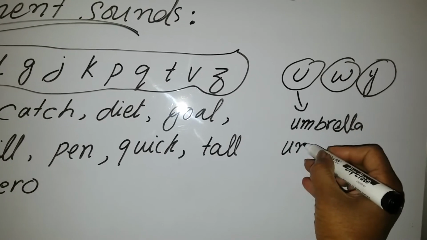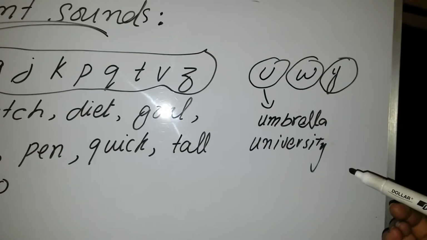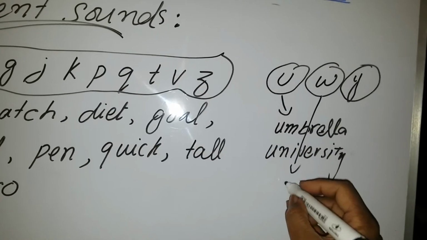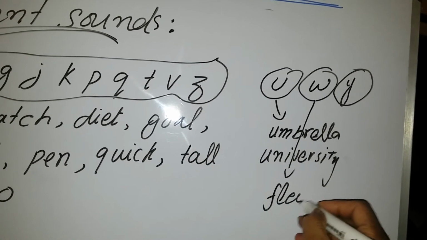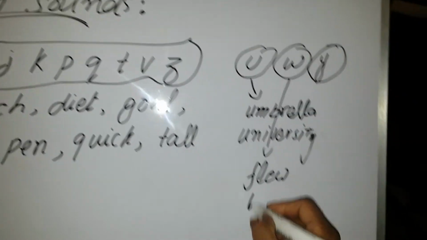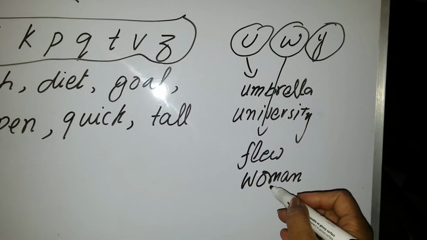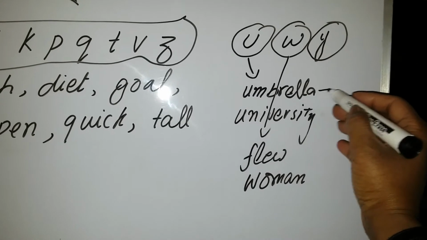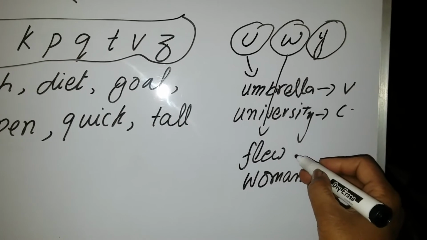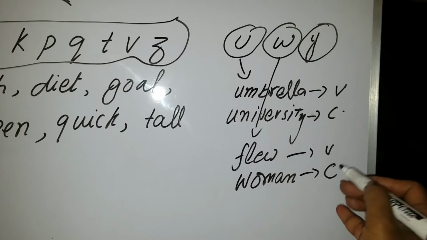But when it gives you the sound of y, as in unit, it will be called a consonant. Similarly, if it gives you the sound of a vowel, flu, now it is a vowel. But if it gives you the sound of w, woman, now it is a consonant. This is giving you vowel sound, and this is giving you the sound of consonant.